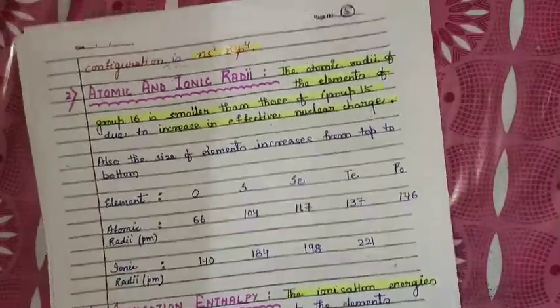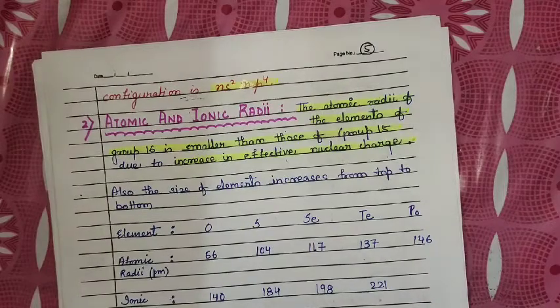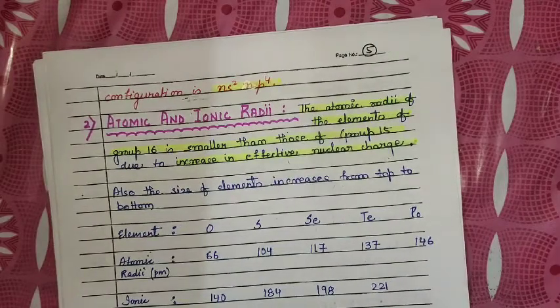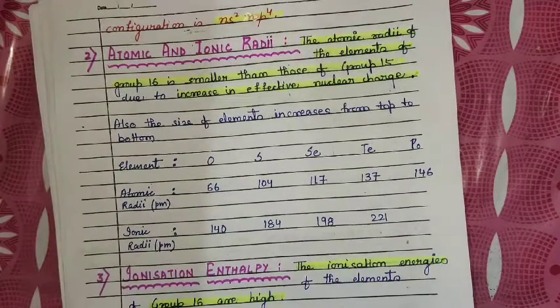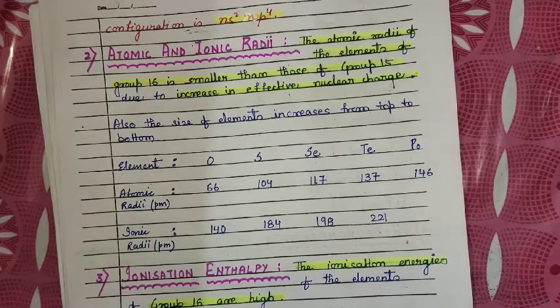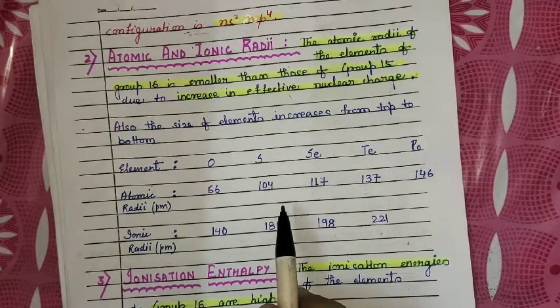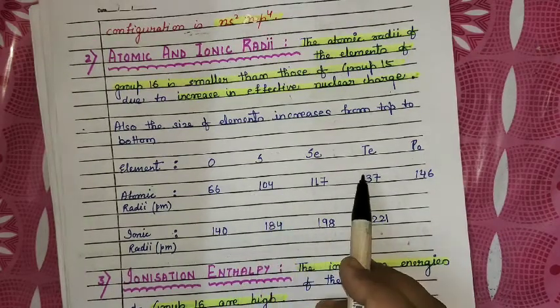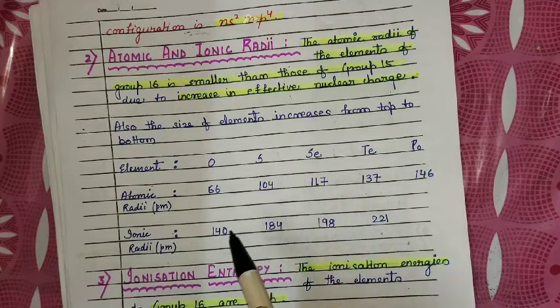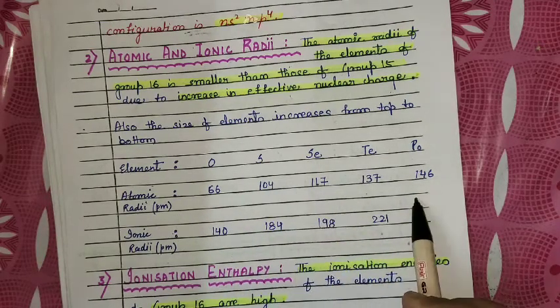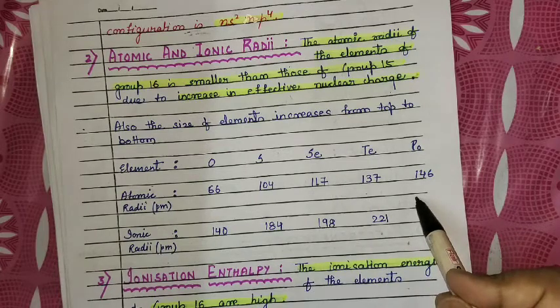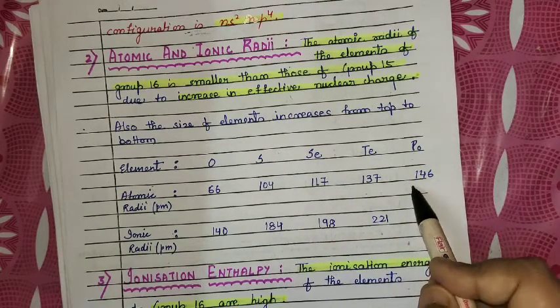Now if we talk about the atomic and ionic radii, the trend is very normal according to the trends of the periodic table itself. As we move from top to bottom, the size of the element increases.